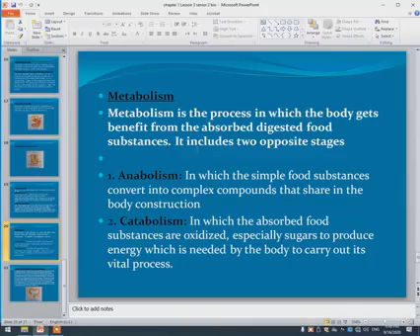Protein consists of amino acids, carbohydrate consists of glucose, glycogen also consists of glucose, starch consists of glucose. Catabolism means decomposing glucose to release energy, especially sugar, to produce energy which is needed for the body.